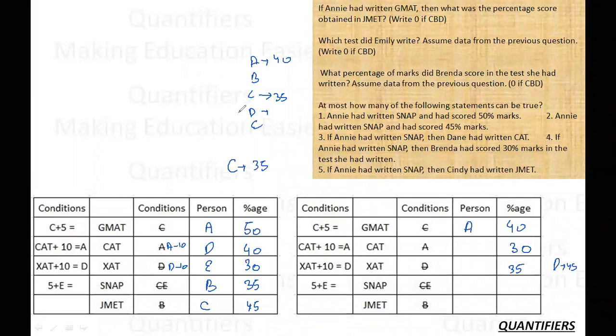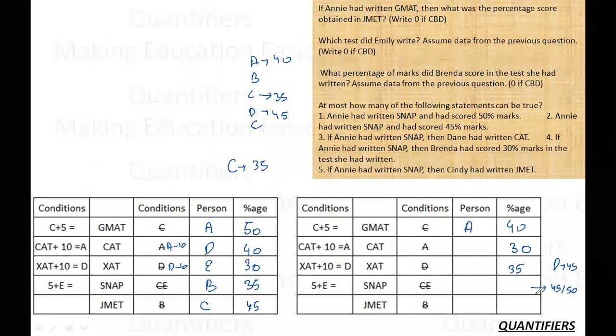Now, if D is 45 and this is Emily, Emily can have two possibilities now. What are the two possibilities left? Here the score can be 45 or here the score can be 50.